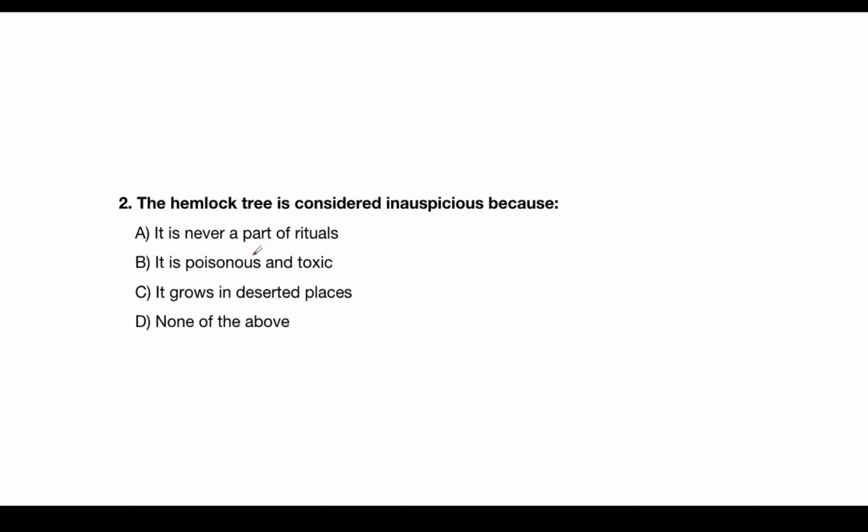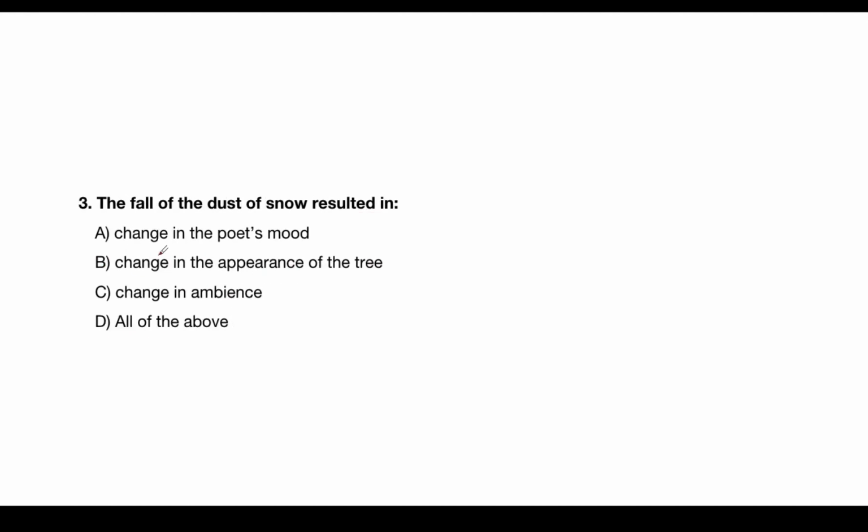Next. The hemlock tree is considered inauspicious because it is never part of rituals, it is poisonous and toxic, it grows in deserted places, or none of the above. It is poisonous and toxic.